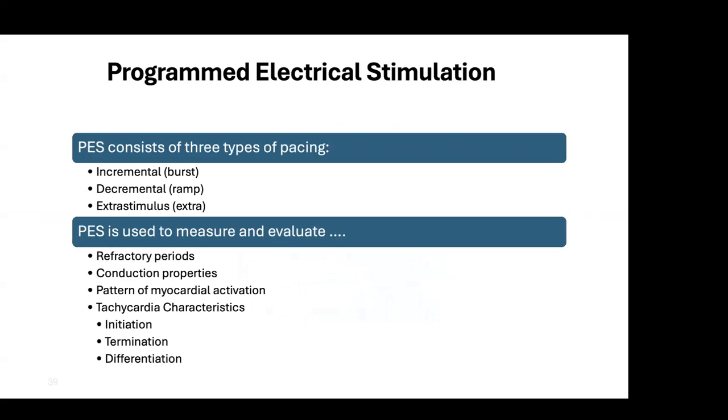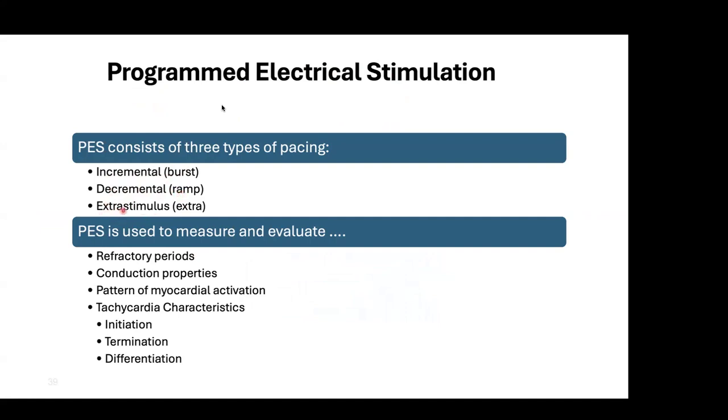Programmed electrical stimulation, we are discussing incremental, decremental, and extra. So these are three protocols. Incremental means by giving a particular number of beats, then we are changing the cycle length, and every cycle length 8 to 10 beats, 20 beats we are giving, and a train of beats is going on. In the ramp, the part two, we are changing beat by beat. 120, 130, 140, 150, like the cycle length will be changing every beat.